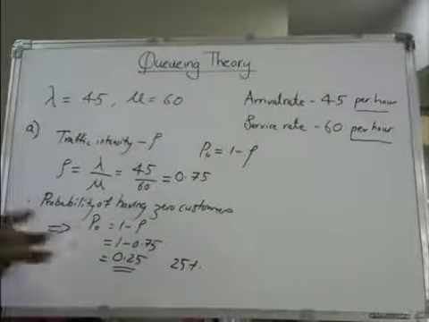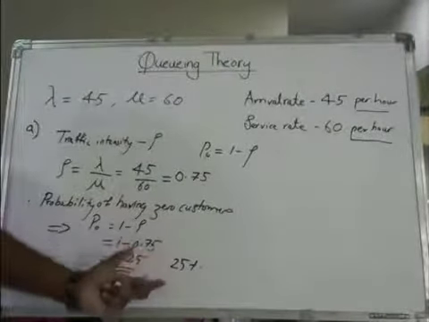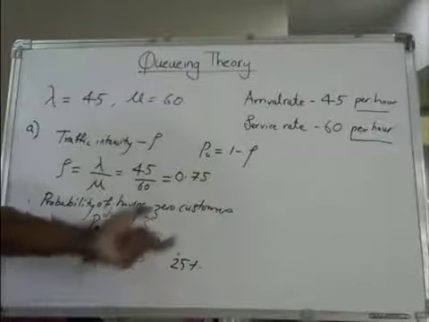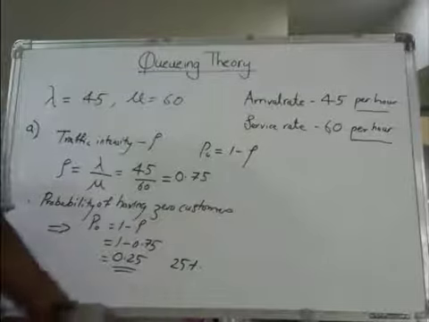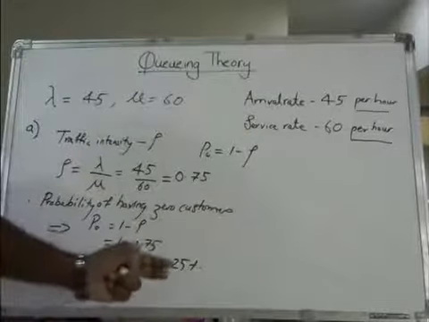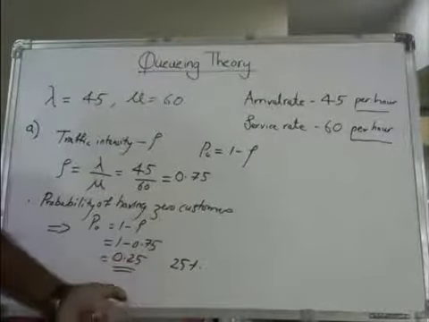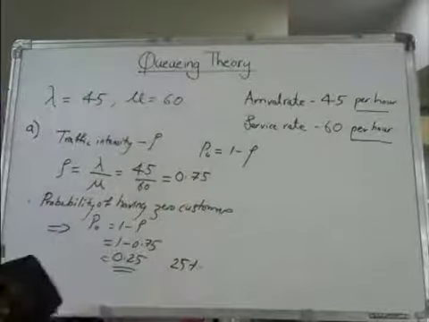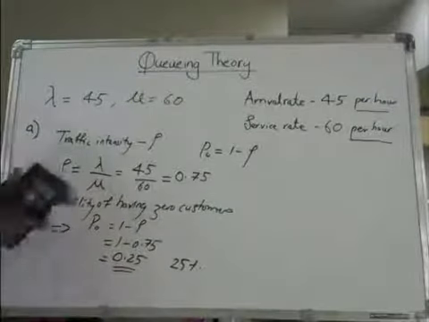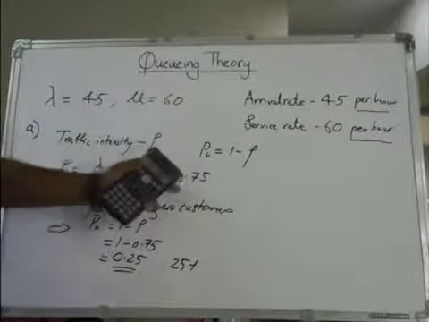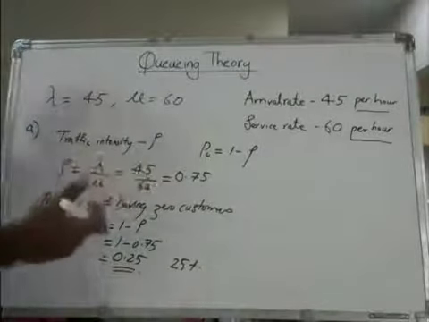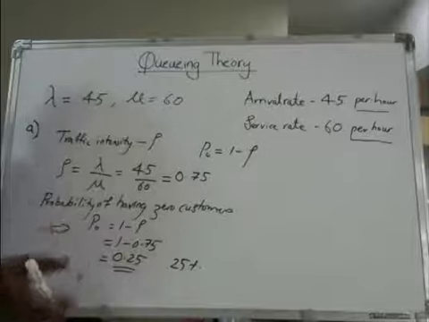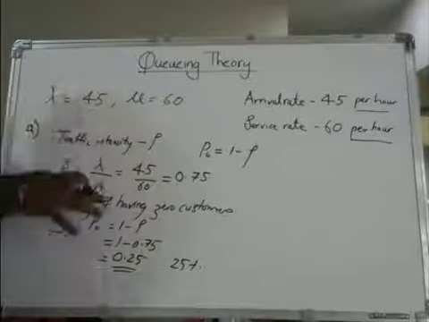This means 25% of the time the bank employees are sitting idle, meaning they are free, having 0 customers. But 75% of the time they are busy. Busy is nothing but this traffic intensity, or the utility factor. So the first one we have solved.